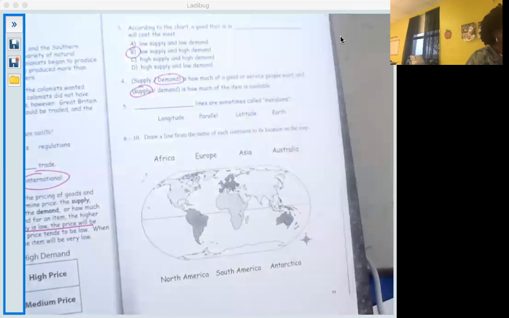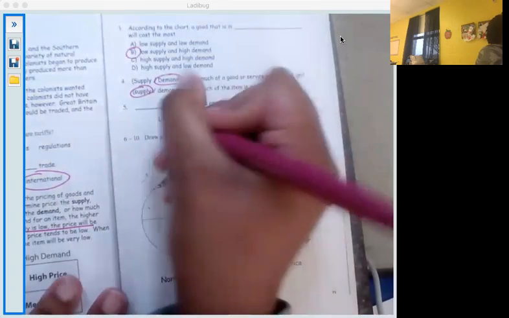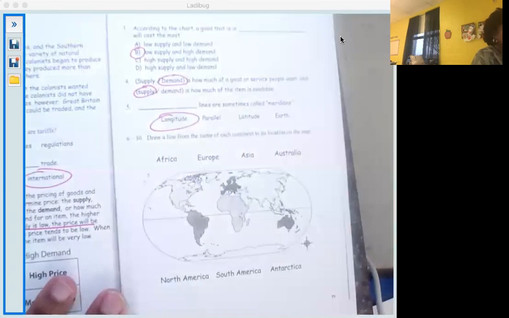Number five, blank lines are sometimes called meridians. We know the prime meridian is 0 degrees longitude. So longitude lines are sometimes called meridians.